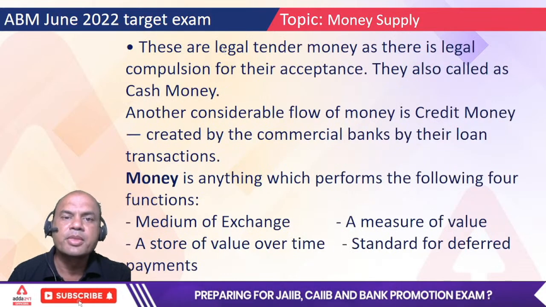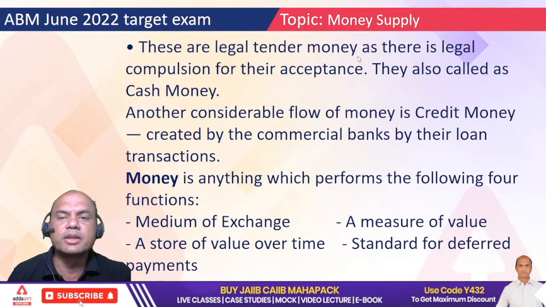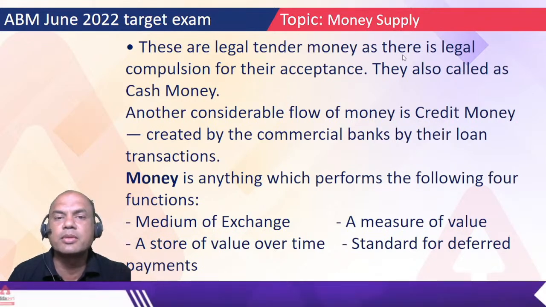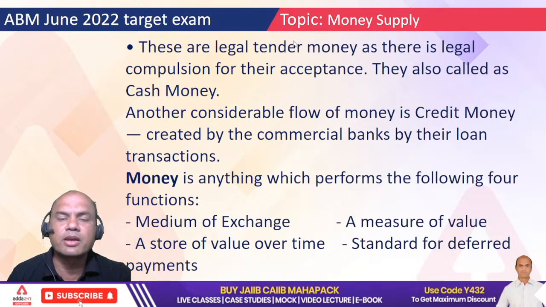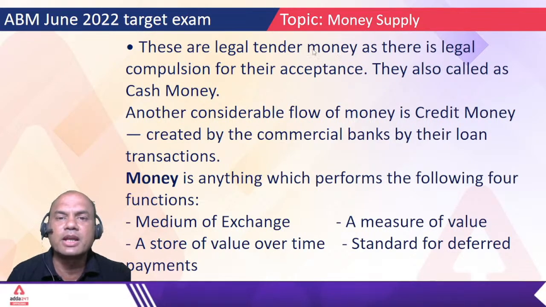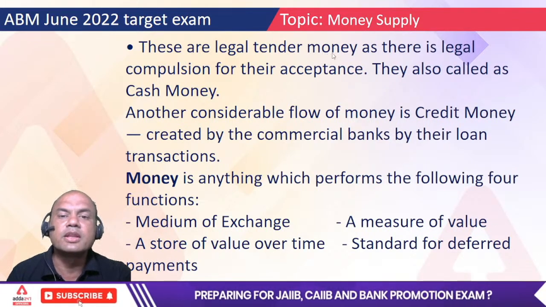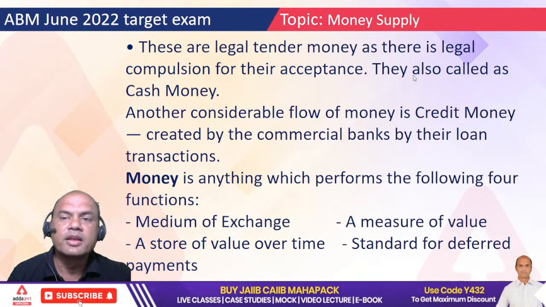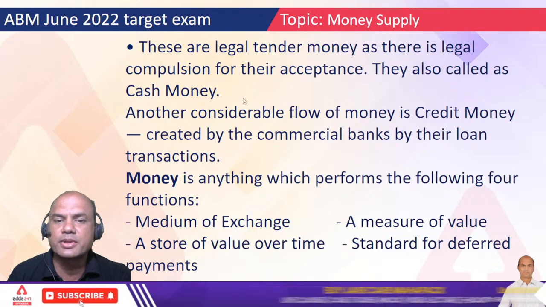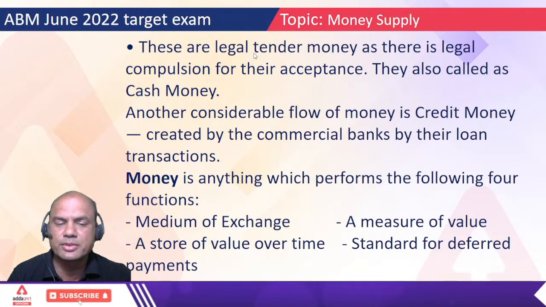These are legal tender money, as there are legal compulsions for the acceptance. Legal tender money means what? Have you seen a note of rupees 2 or above? We have the sign of the RBI governor, isn't it? What does he say? I will pay the bearer the value of that so and so amount, right? So that is a legal tender. When he signs, that's a promissory note. They are also called cash money. So this is known as cash money.